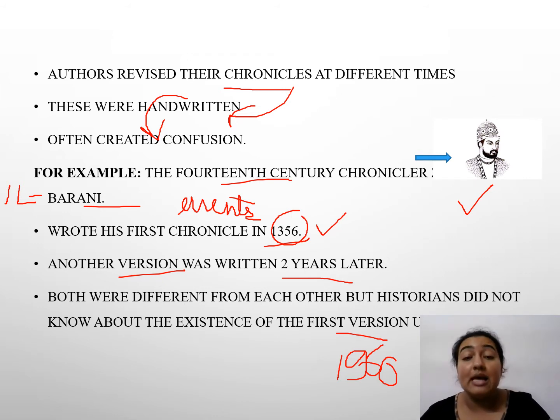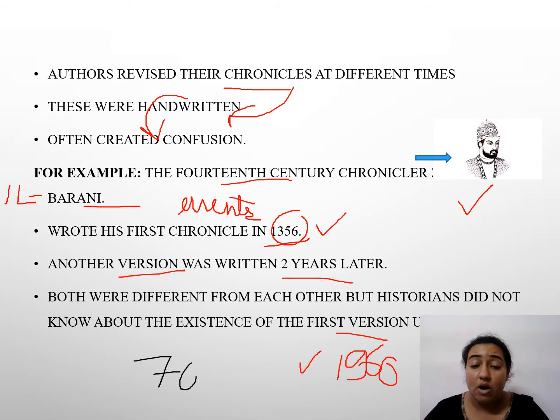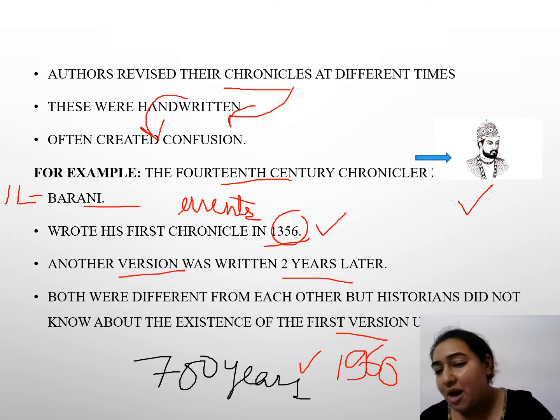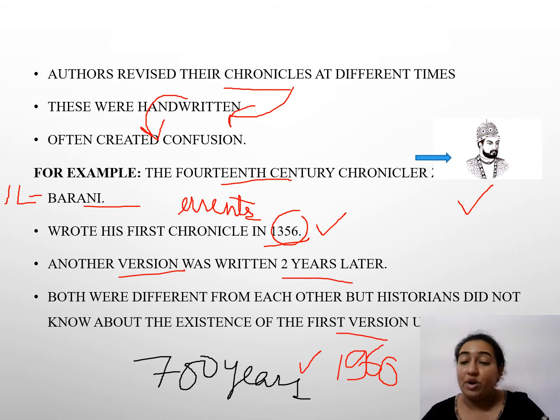Who has written this? Then they came to know in 1960. 1960 years से आप हिसाब लगा लीजिए. I think around 700 years later, they found out that he had already written a first book of chronicles. See? This was a confusion that was taking place because everything was handwritten. There was no record of keeping anything. Fine.